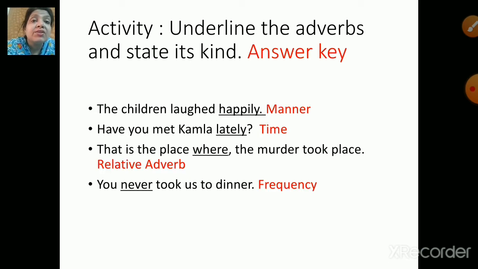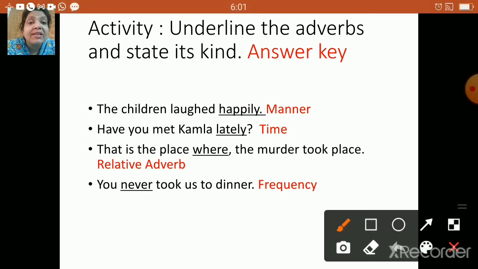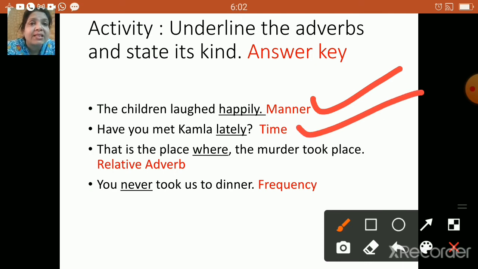Yes, the children laughed happily. Okay, happily, it shows the manner. That is the reason it is called adverb of manner. Next one. Have you met Kamla lately? So that shows the time. So adverb of time.